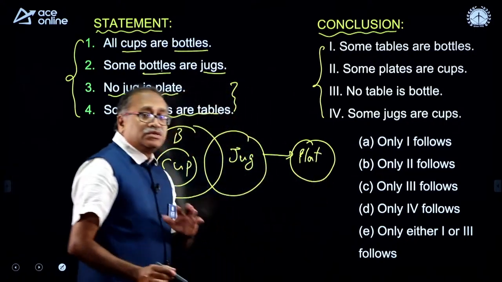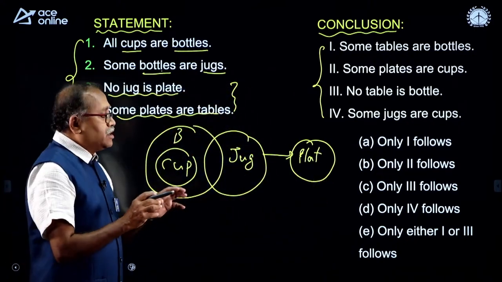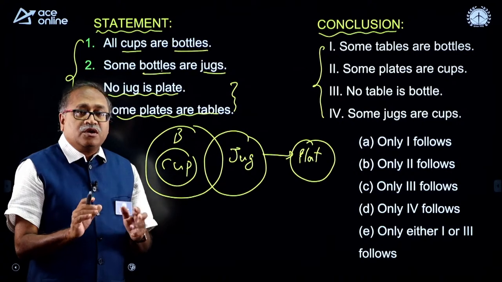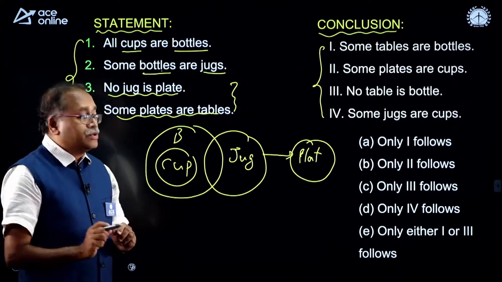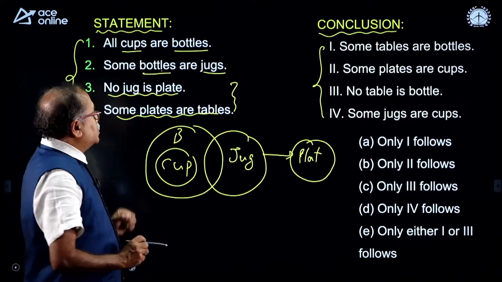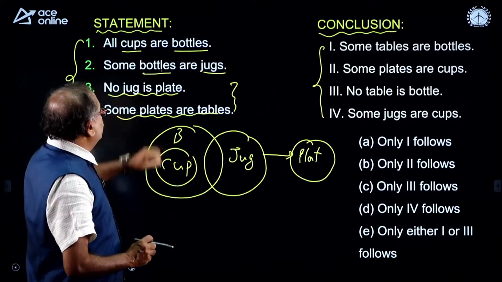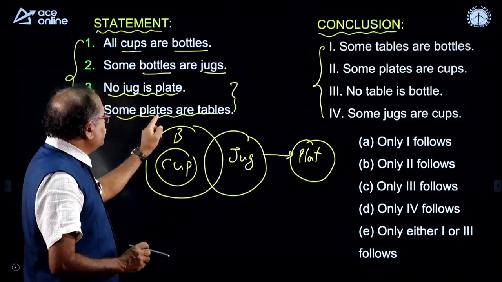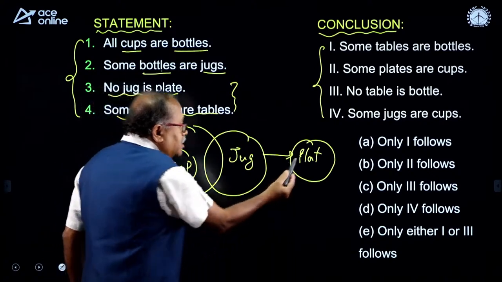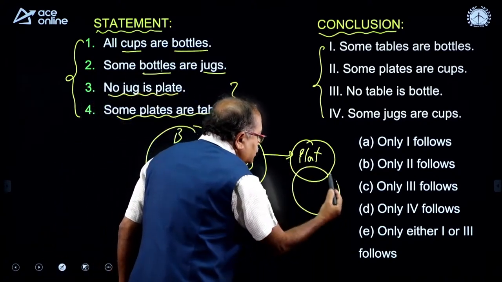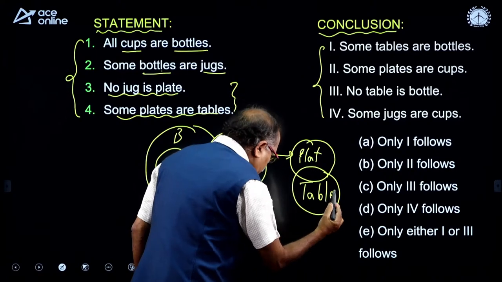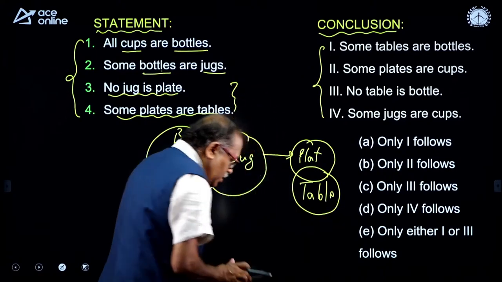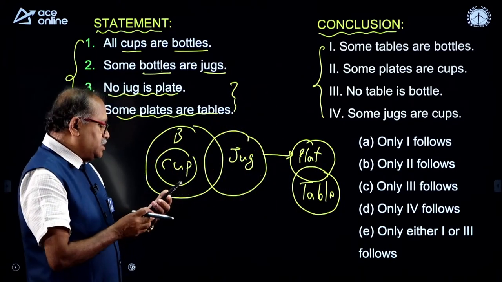So, only 3 questions from deduction, and if you are able to understand this, I am sure you will be able to answer almost all the questions. So, here no jug is a plate, then some plates are tables. Here this is plate, and it says that some plates are tables. Right, my dear friends? Okay, option C.